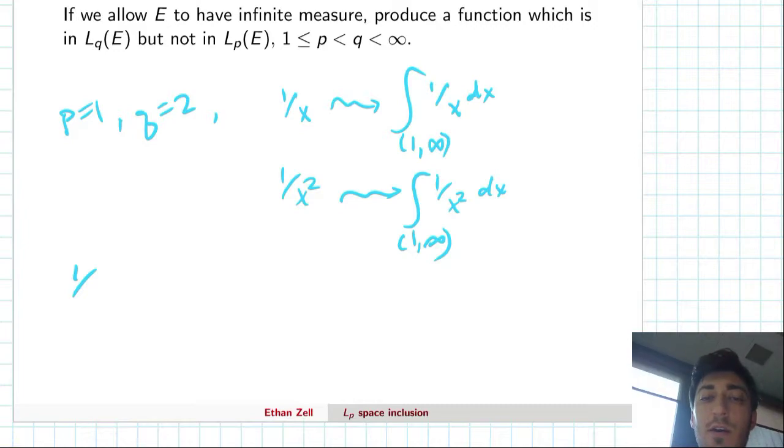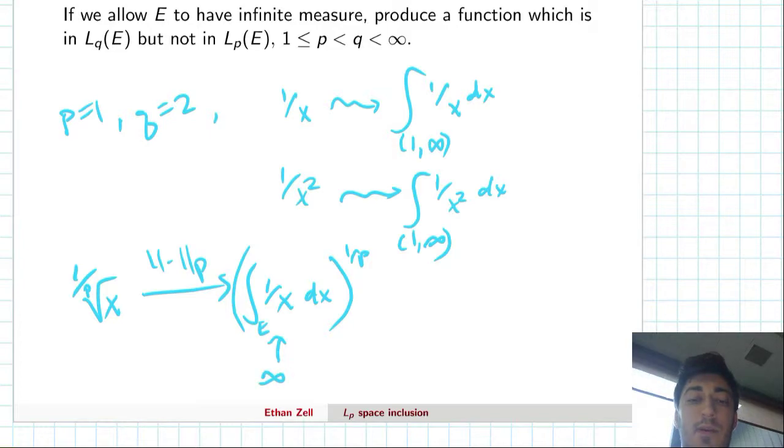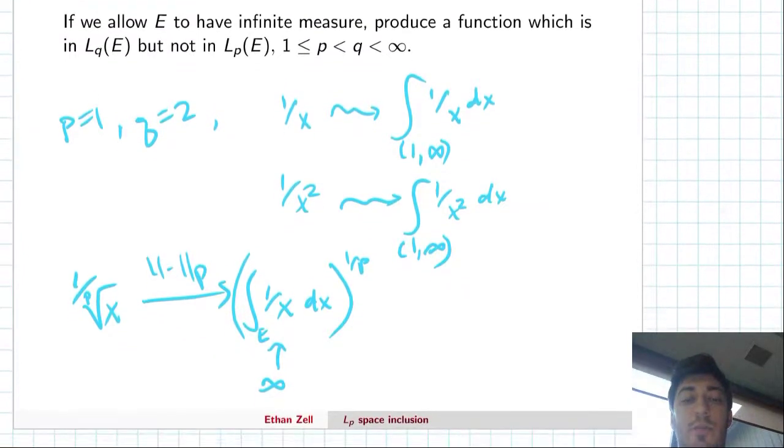I think that is going to be 1 over the pth root of x, right? Because if we apply the p norm to it, we get the integral of 1 over x dx over E, all to the 1 over p. This 1 over p on the outside doesn't matter because the inner quantity is still infinity, just like we showed above.